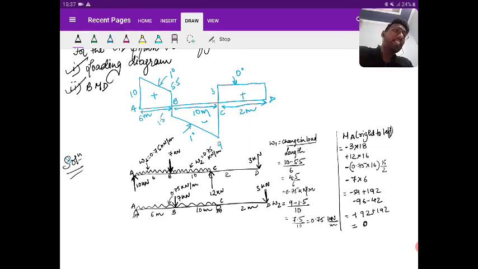Then you can see a linear variation in the shear force diagram. How can you obtain a linear variation in the shear force diagram? When there is a UDL. So I mark the UDL and find the intensity. Then you see a sudden change from 5.5 to minus 1.5.